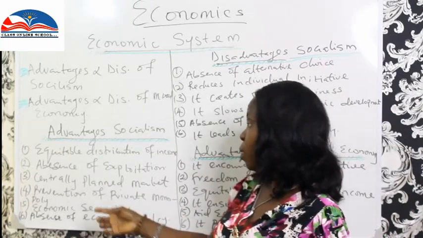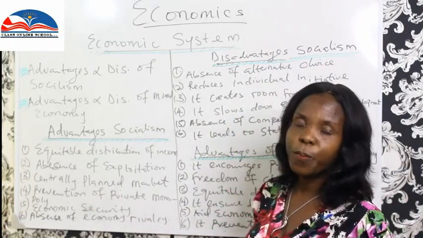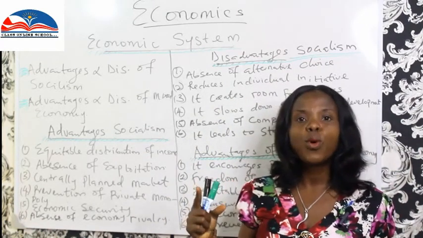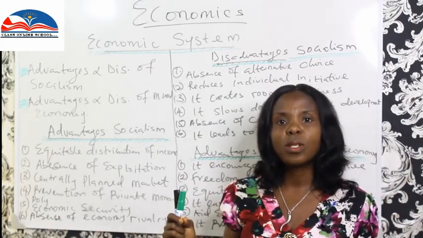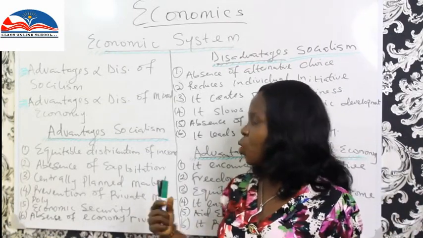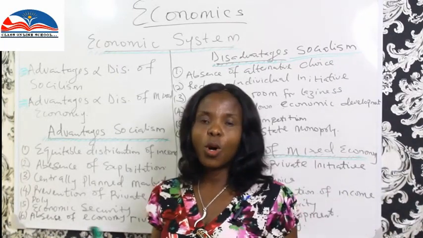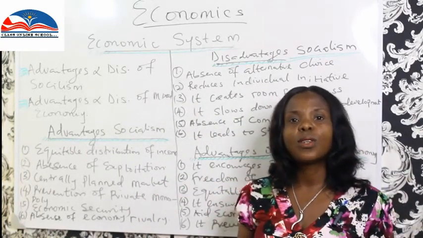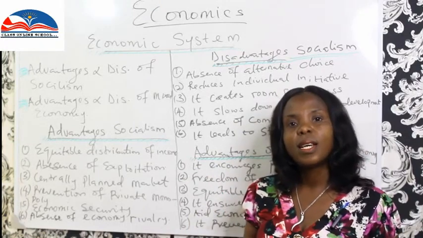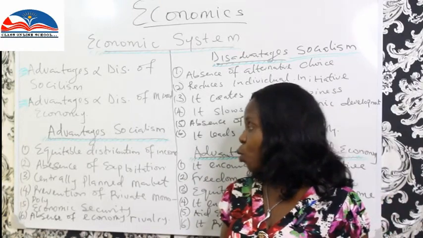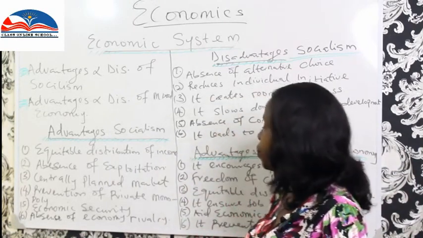Then we have prevention of private monopoly. In a capitalist economy, it is monopolized by few individuals or an individual. But in a socialist economy, no one individual monopolizes the market because the government is on top. The government is sitting on top of decision making as regards production. So it is not monopolized.